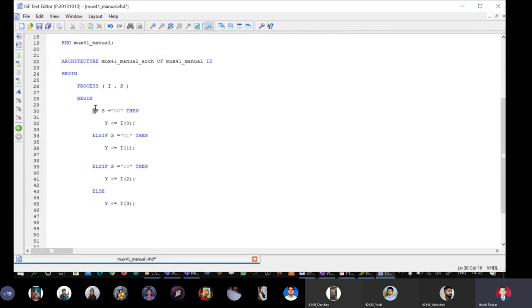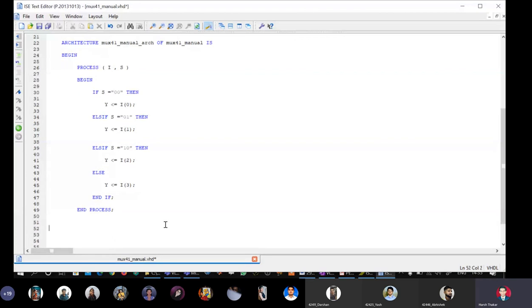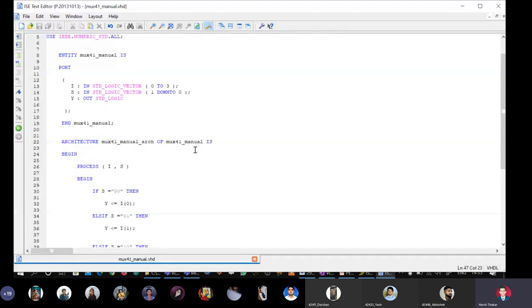So now there is only one if here, so we have to end this particular clause by writing end if. Okay, and then I have to close the process by writing end process. I have to end the architecture also, so I will say end, and I can just copy the architecture name from here, Control C, and say Control V semicolon. Okay, so I think that according to what we taught about process clause and if then else, our VHDL model is complete. Let us ask the tool if we have done the coding correctly.